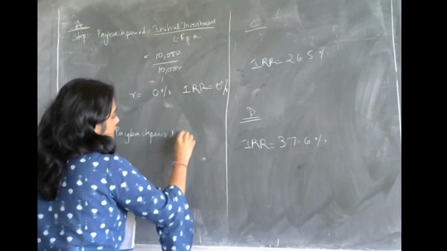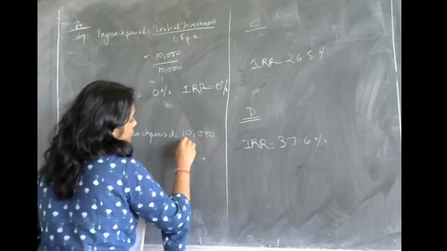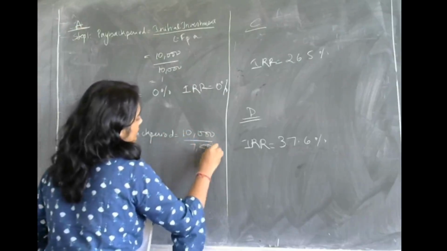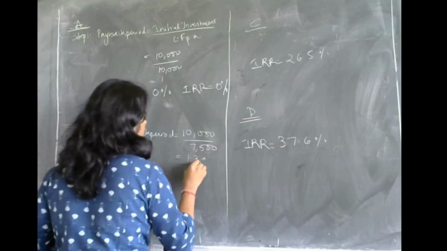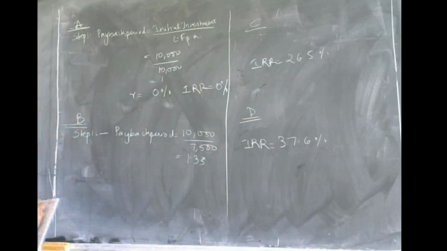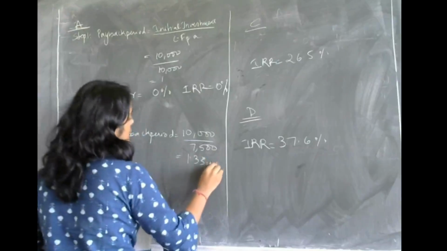What is the initial investment? 10,000. What are the cash flows per annum? 7,500. So you are getting the payback period as 1.33. Okay? So the payback period is 1.33 years.